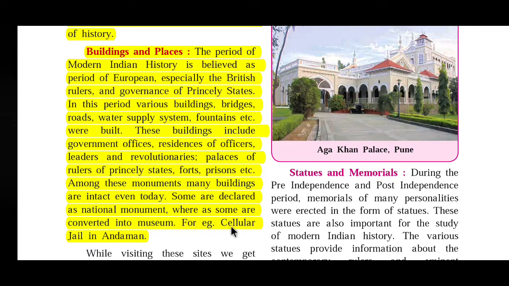For example, Cellular Jail in Andaman, and buildings and places like government offices, residences of officers, leaders, and revolutionary places. Then places like bridges, roads, etc. These are telling us about that particular time, telling us about the history of that time. So these are the sources of history.